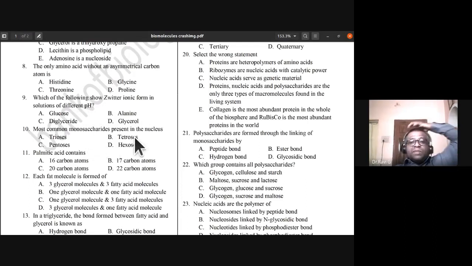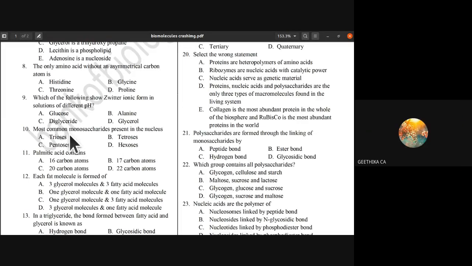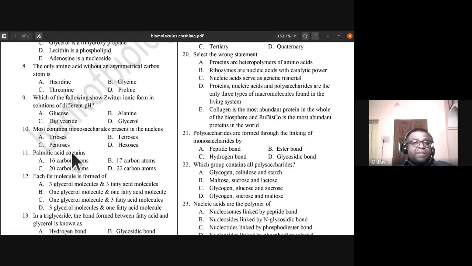The most common monosaccharide present in the nucleus is triose, tetrose, pentose, hexose. Which is the answer? The most common is pentose. Why is it pentose? In the nucleus they have given. Okay, so nucleus, what will it have? DNA. So deoxyribose is a pentose sugar. Okay, pentose is the answer. Tenth one, pentose is the answer because they have asked for monosaccharides present in the nucleus.